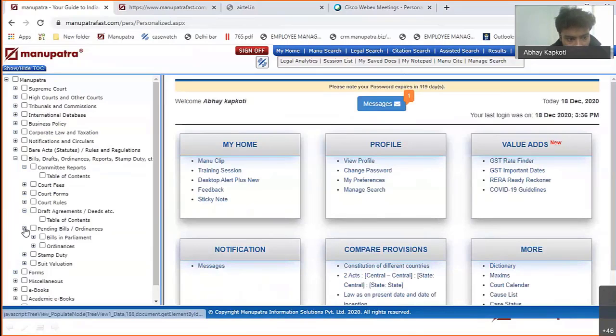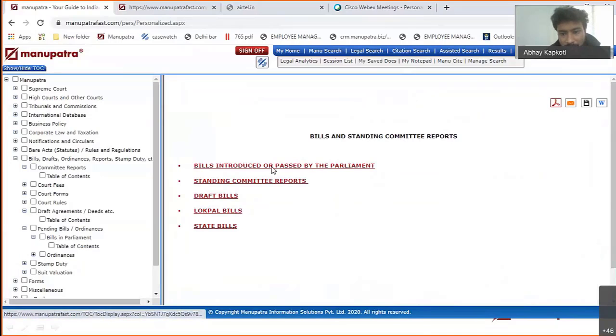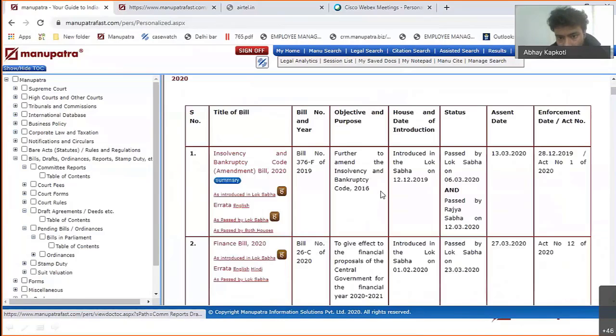Okay, let's come to the next one, which is the pending bills in the Parliament. So these are all the bills. You'll be able to track the bills. So this is the 17th Lok Sabha, the current ongoing Lok Sabha, 2020. I'm showing you all the bills that were introduced in 2020. What is the status? What is the assent date? What is the enforcement date?